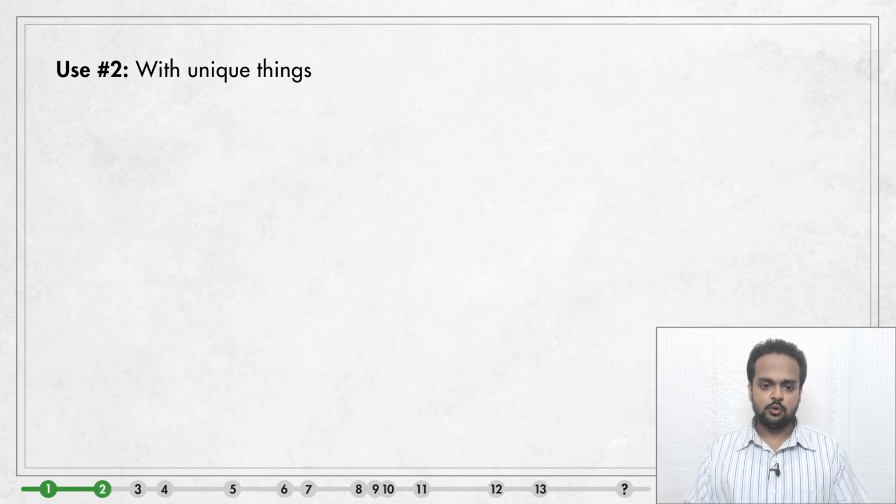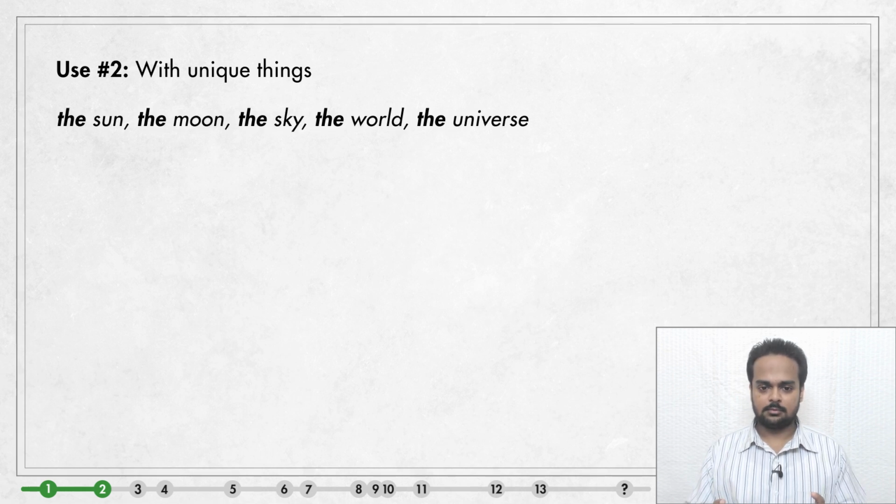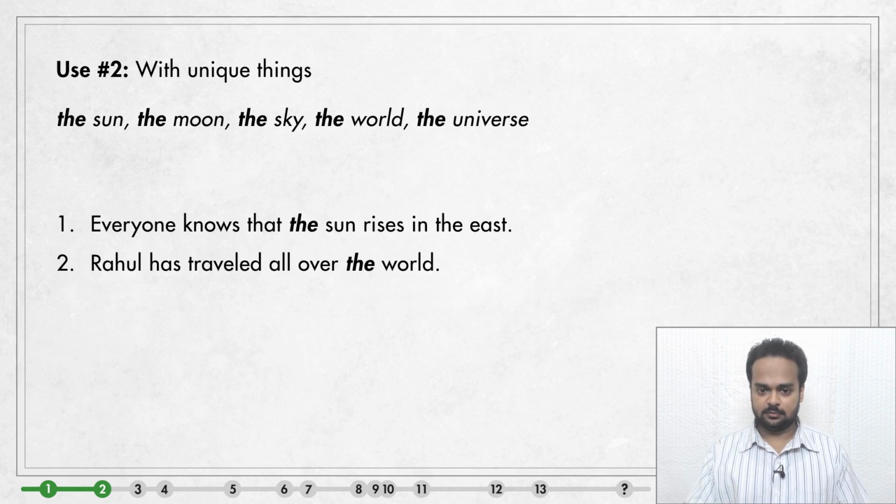Let's now move on to use number 2. Use the with unique things. That is, where there's only one of something. For example, we say the sun because there's only one sun. Similarly, the moon, the sky, the world, the universe, and so on. Here are a couple of sentences. Everyone knows that the sun rises in the east, and Rahul has traveled all over the world.